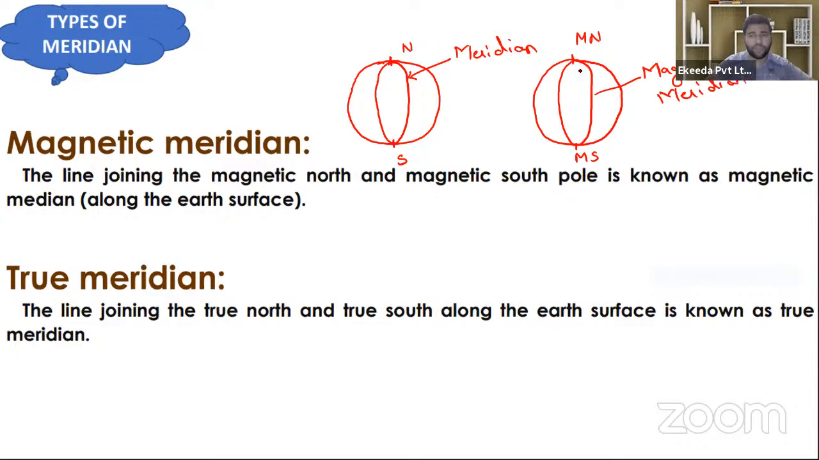Now, similarly, if a line joins true north and true south. Now, what is true north and what is true south? We will discuss that. First of all, we need to understand what is the true meridian. After that, we will discuss what is true north and what is true south.